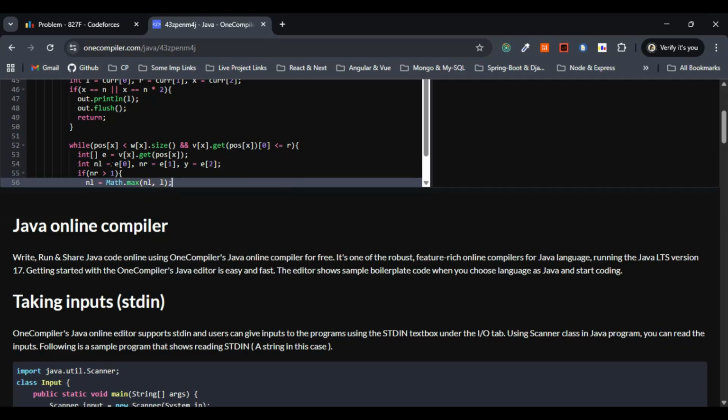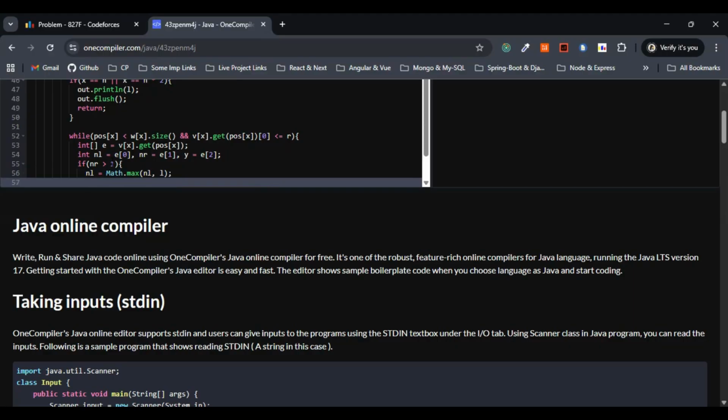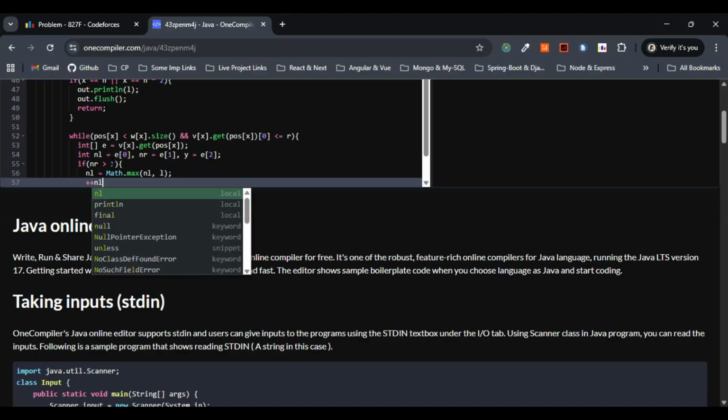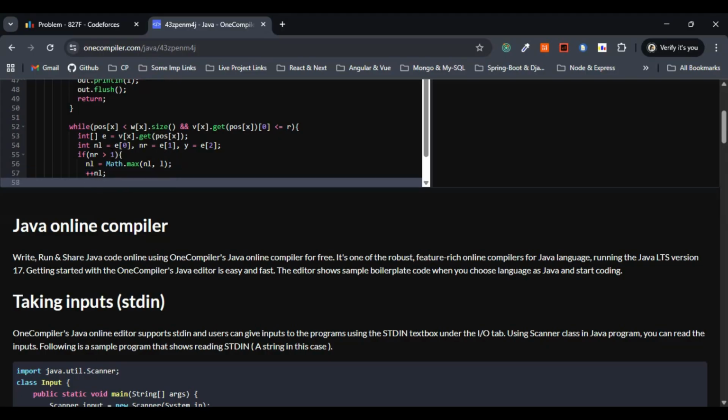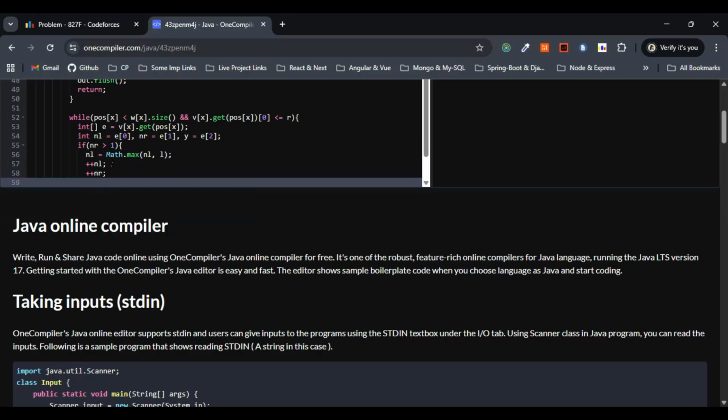The next step would be we must start strictly after NL minus 1. Also, we have to go with the arrival window that becomes NL comma NR effectively, right? So this one will be plus NR. Finally, we have to push this new reachable window for the neighbor state, right?